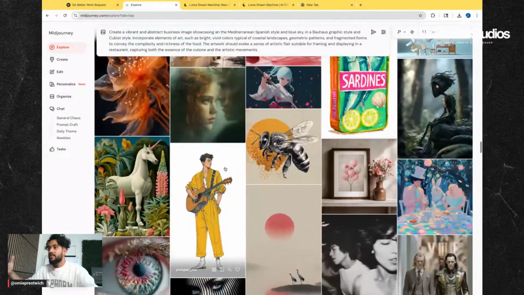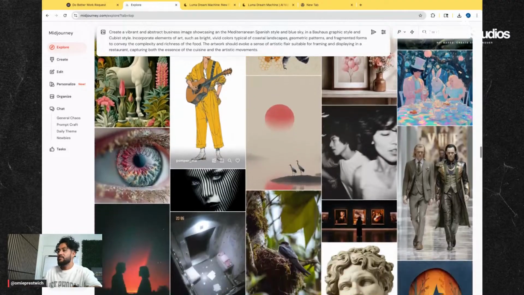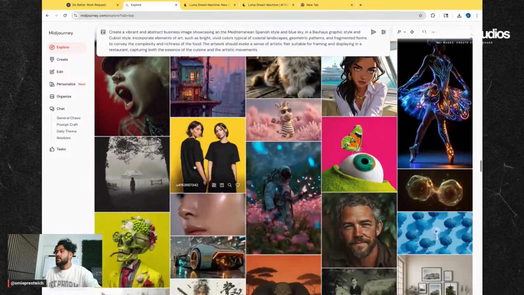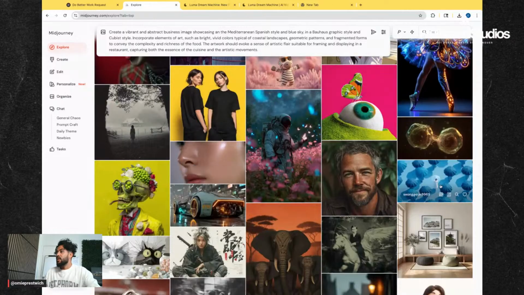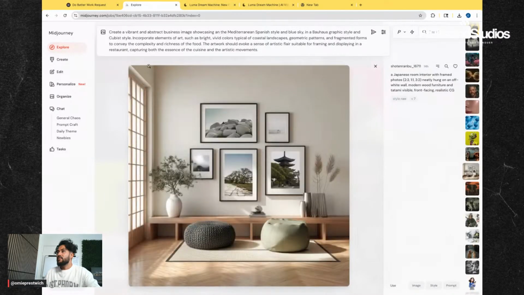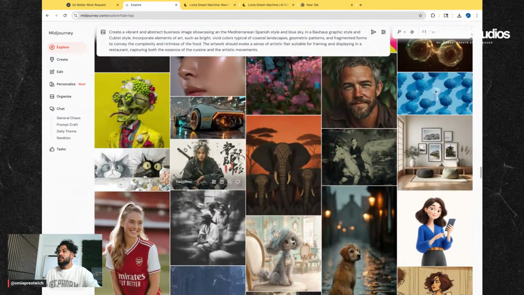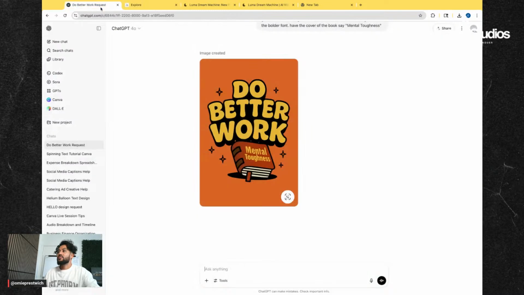Holy cow. Okay, see, this is why Midjourney is so fun. I'm gonna stop right here. This is interesting. And wow, look at that. Oh, okay. I'm getting some ideas here. Okay, let me just stop right here and let's go back to this mental toughness.